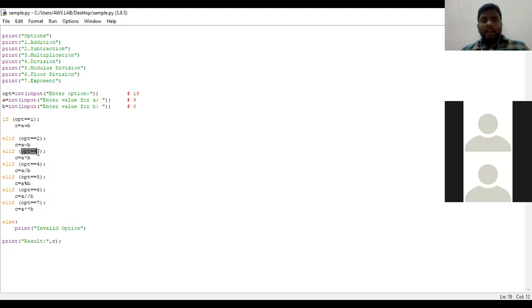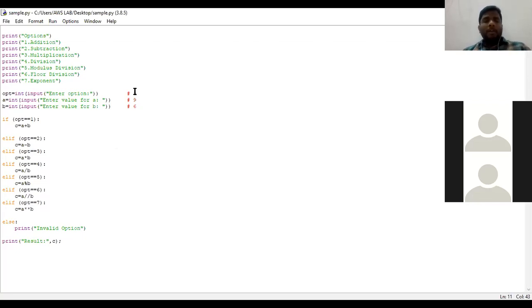No. 18 equal to 3, 4, 5, 6, 7? No. So the if condition has failed and all the elif conditions have failed. Then it automatically enters into the else condition and returns invalid option, since there is no option 18 available in this particular program.